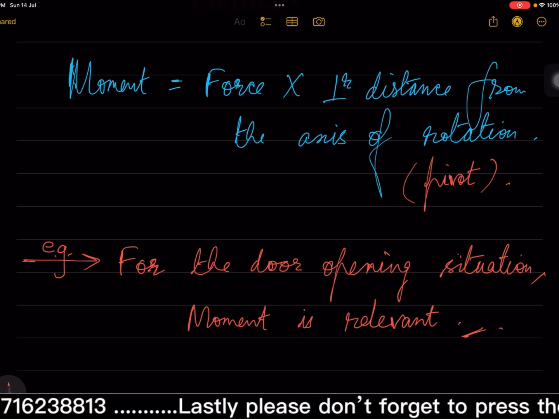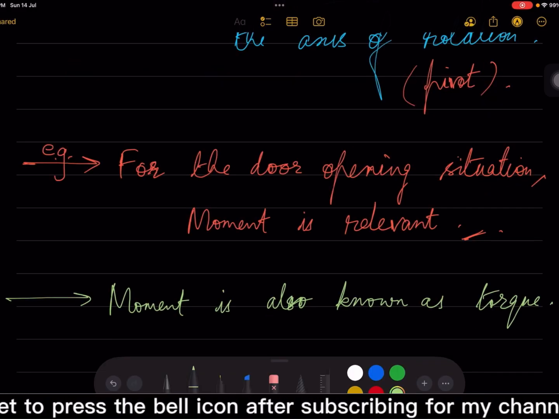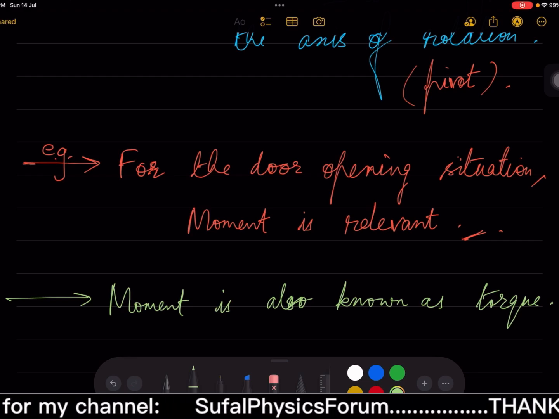From the axis of rotation, so that we could have a longer force arm. Moment is also known as torque. It's another word for moment. And then here comes the principle of moments.